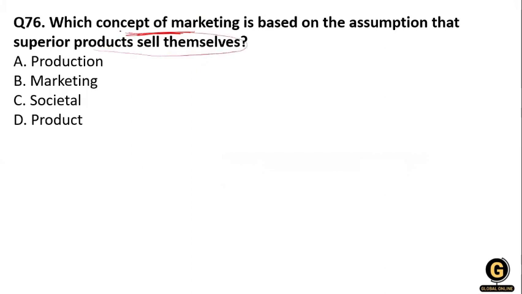The author says that if the product has superior quality, you do not need to take extra effort to sell the product in the market. They are focusing on the quality of the goods, the superiority of quality. So it is the quality of the product. That's why option D is correct, that is the product.